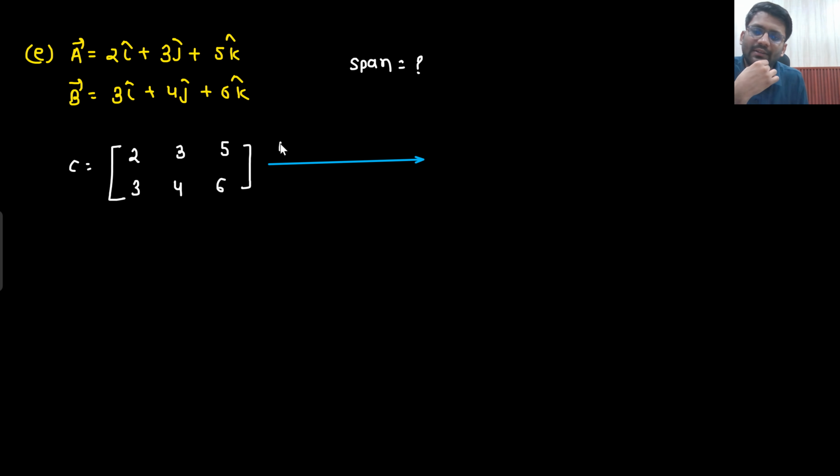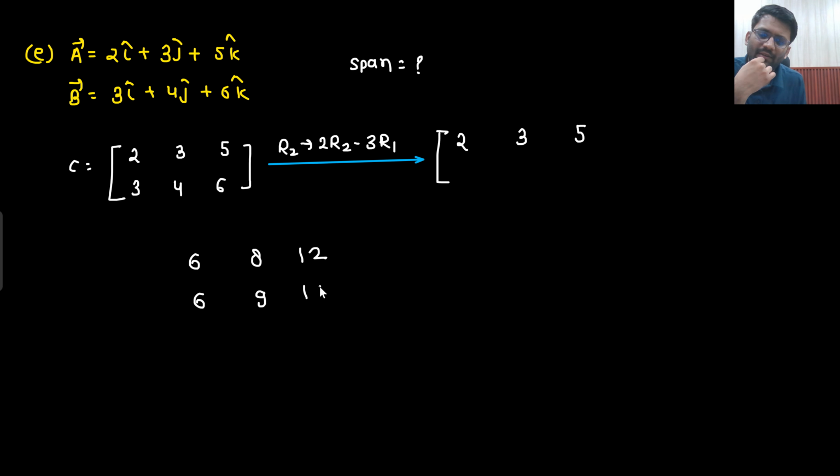You will replace R2 with 2R2 minus 3R1. 2, 3, 5. 2R2, so 6, 8, 12. 6, 6, 9, 15. So 0, minus 1, minus 3. This is what we are getting.